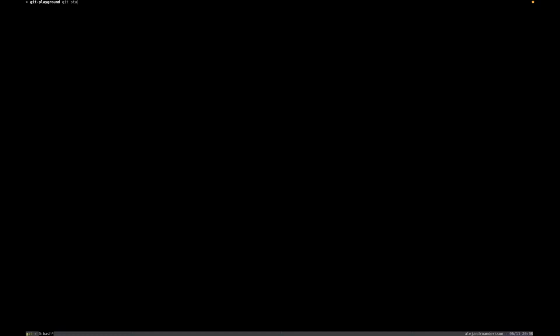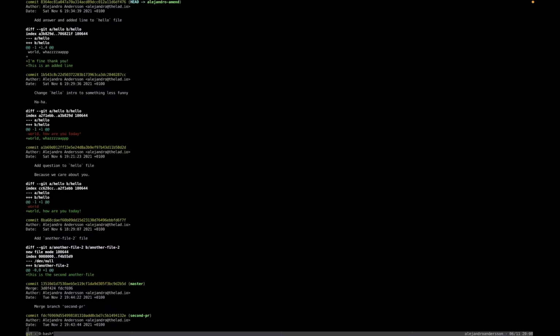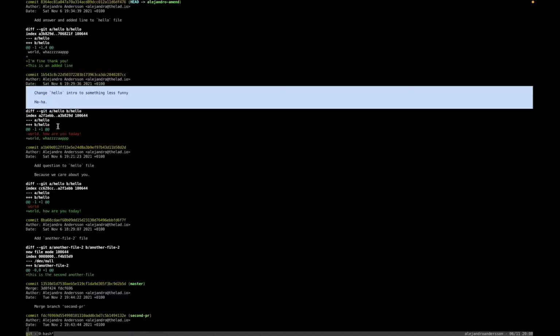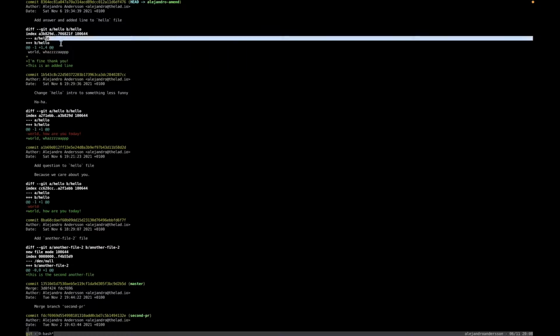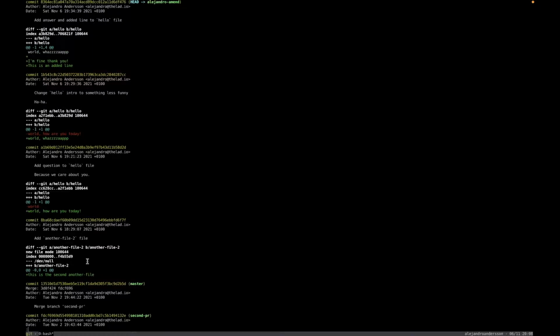So we're standing on the branch Alejandro Amend still. Looking at the git log history, we have 4 commits since master. We have add another file, adding a question, changing the intro, and adding some more text to the hello file. Perfect. Okay.